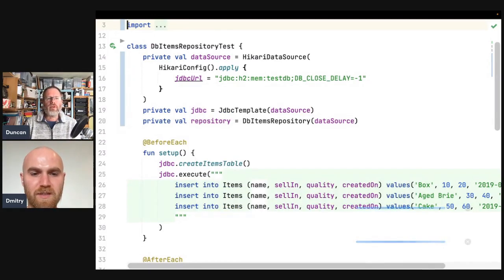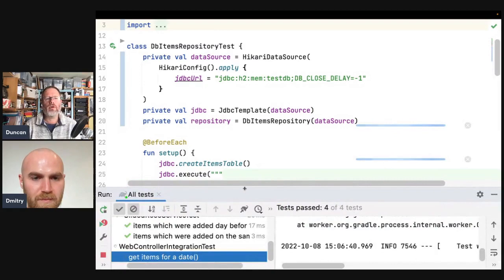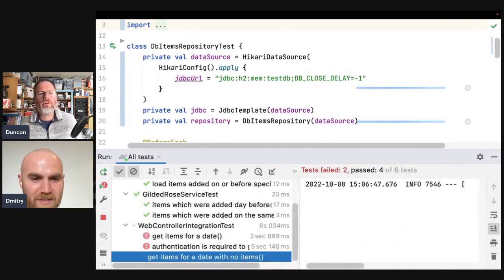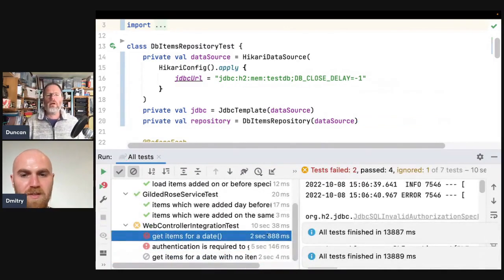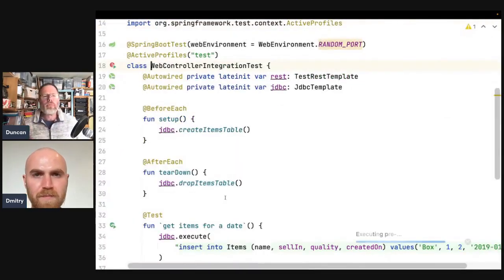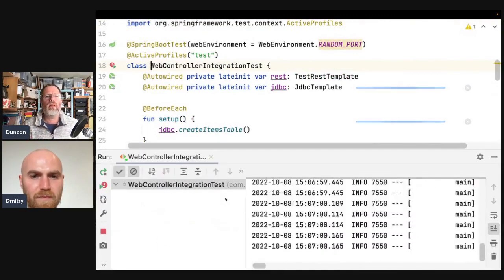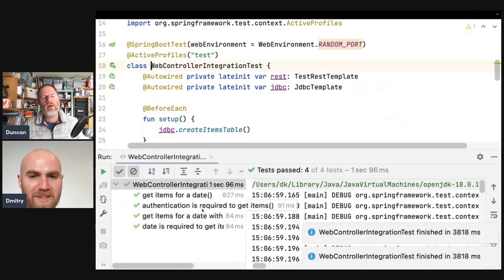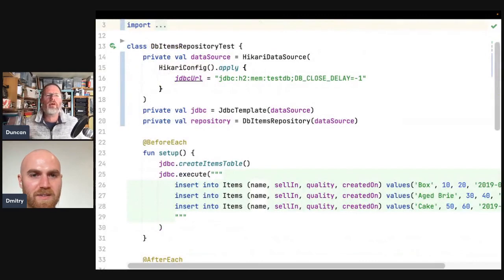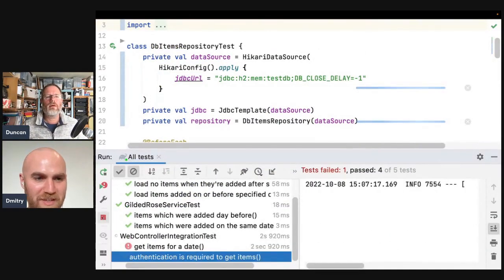Yeah, let's do that. Check it in. That's a slow one. Oh, I think it's not working. Okay. The web controller integration test has failed. Okay, can we just run that on its own? Oh, wow. It passes on its own, and it fails when we run it as part of all tests. I'll do it again, but I'm pretty sure. Never hurts to run it again.